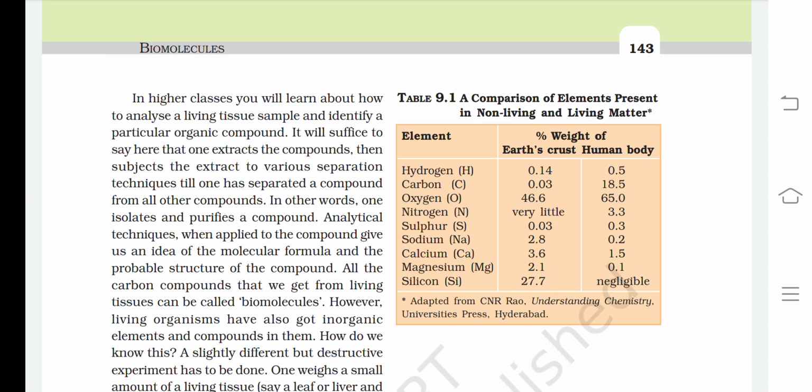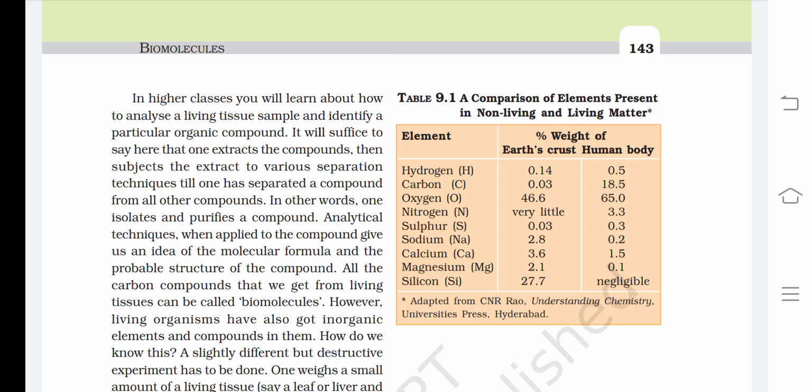Analytical techniques, when applied to the compound, give us an idea of molecular formula and the probable structure of the compound. All the carbon compounds that we get from living tissue can be called biomolecules. However, living organisms have also got inorganic elements and compounds in them.